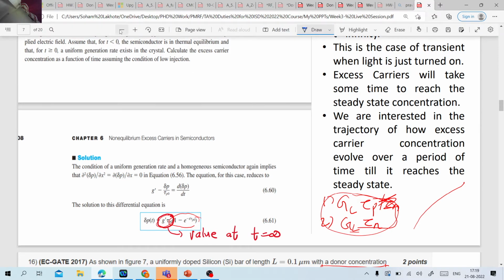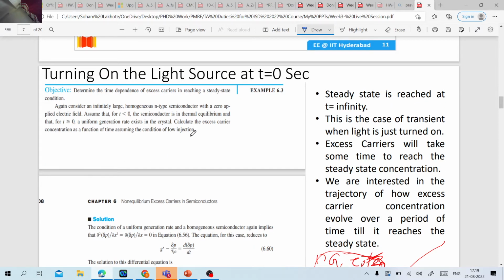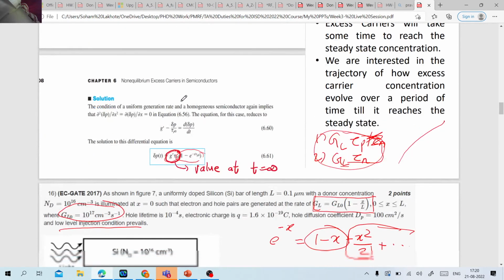Now why I have mentioned this here is because you will find many questions in Donald Neamen or any other book where they turn on the light source at some point, turn it off, and again turn it on. It's a little bit tricky if you don't understand this concept very well. So I strongly suggest you go back to those problems in Donald Neamen's reference book if you want to take a shot at solving those types of questions.